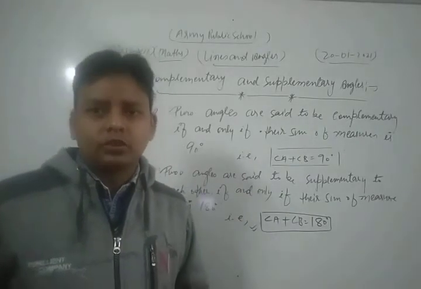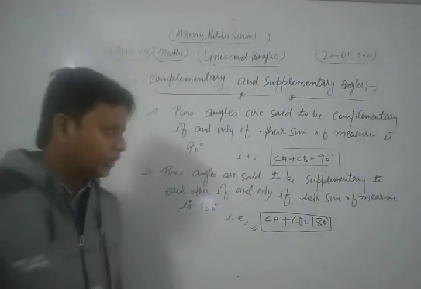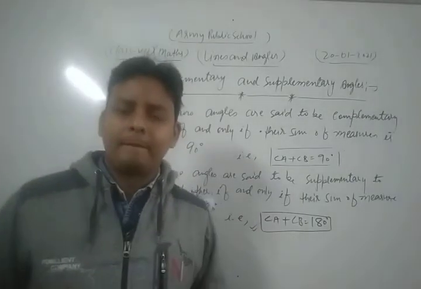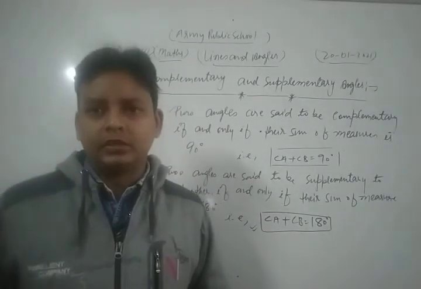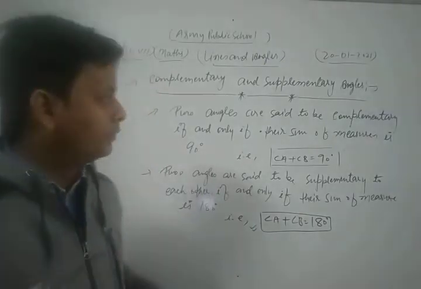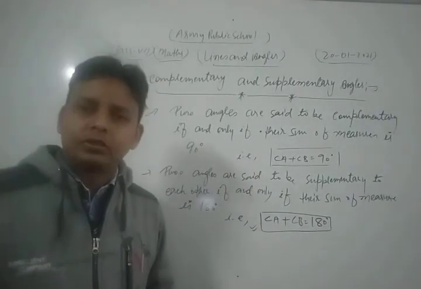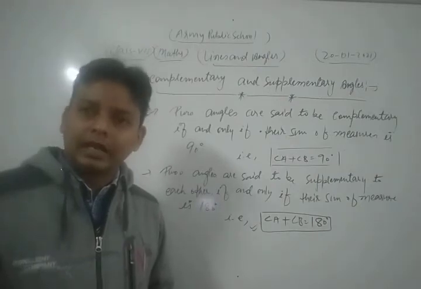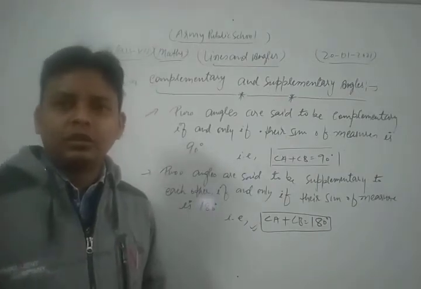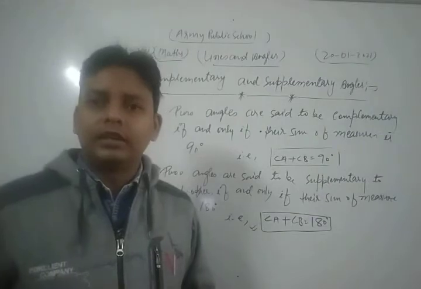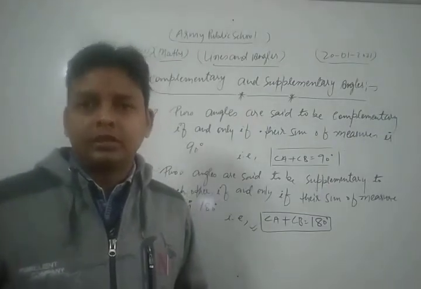So two angles are said to be supplementary to each other if and only if their sum of measure is 180 degree. Okay, dear students. So using that concept you can solve so many questions of your NCERT exercise based on complementary and supplementary angles.